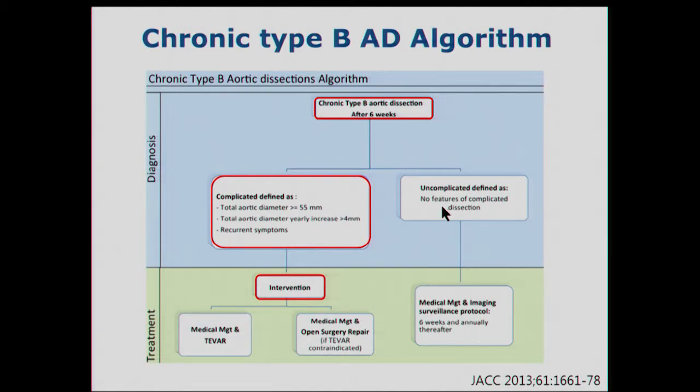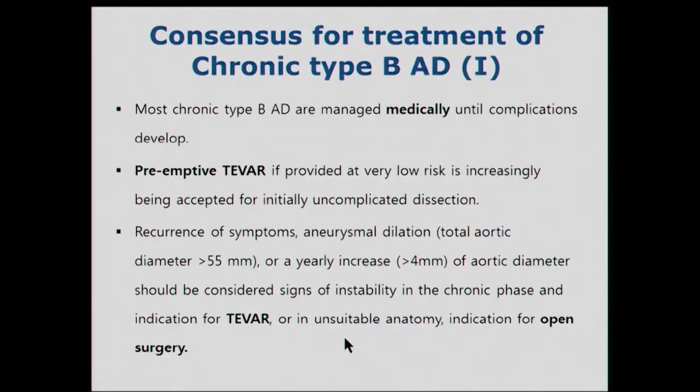Current guidelines and consensus for treatment of chronic type B dissection: if a complication develops, such as total aortic diameter more than 55 millimeters, total aortic diameter yearly increase of more than 4 millimeters, or recurrent symptoms, we need intervention. When you need intervention, we prefer TEVAR rather than open repair.